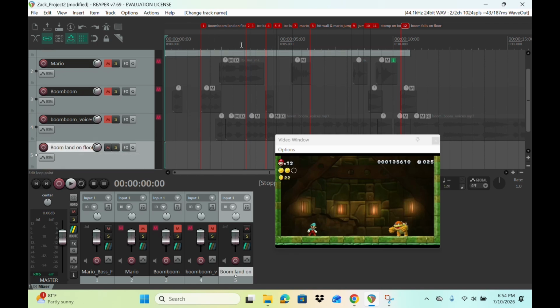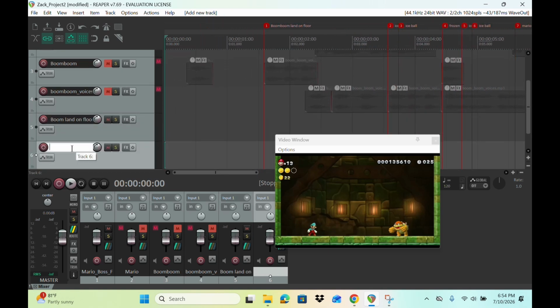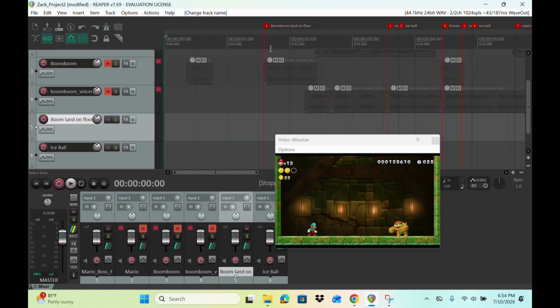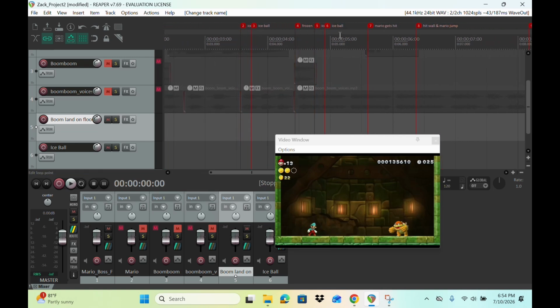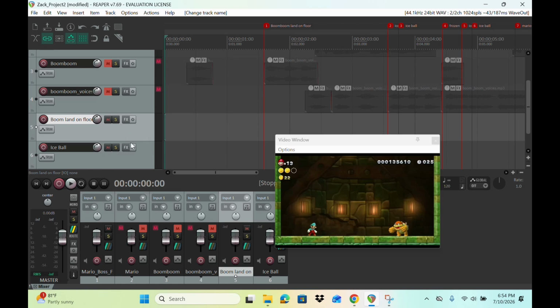And then the second one is ice ball. I'm just going to do two, for example, but you're going to create all the tracks for your sound effects that you need. And then after you've done that, we're going to work on the sound effects. So the first one we need is boom boom land on floor. What does that look like? So it's jumping down on floor.